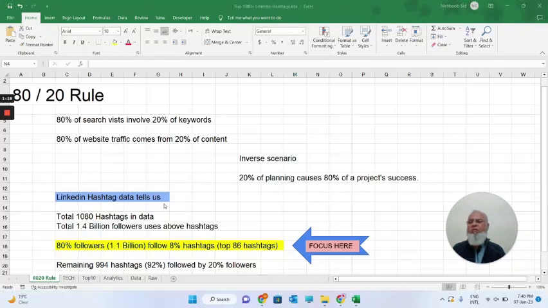If someone focuses on these 80% of followers, or the top 86 hashtags, they can get more benefits from this data and hashtag information. The remaining 994 hashtags, which is 92% of the data, are followed by only 20% of followers. So this is the area where you can focus, and this will give benefits to anyone who uses it accordingly.